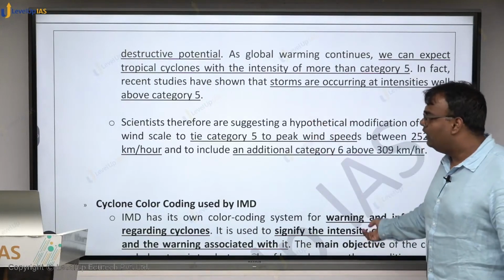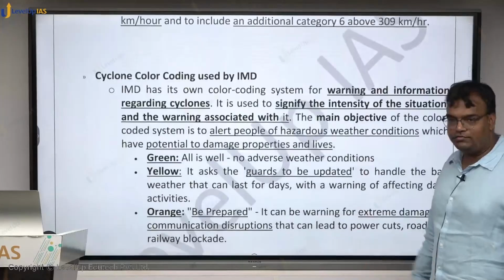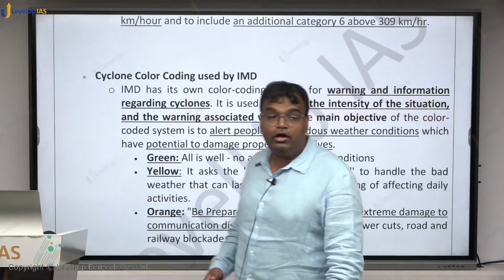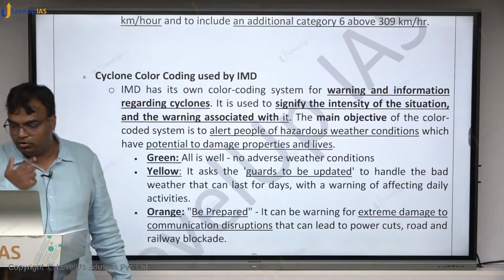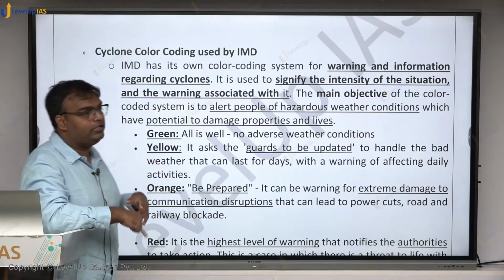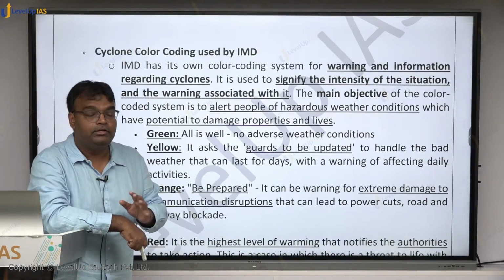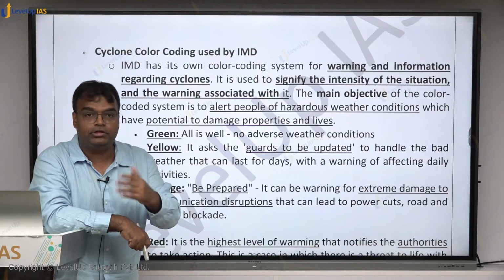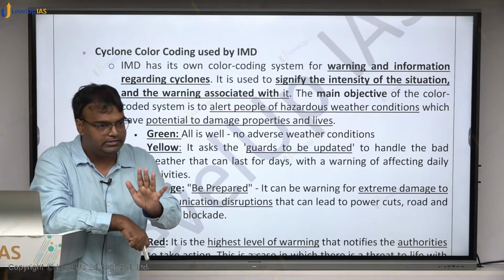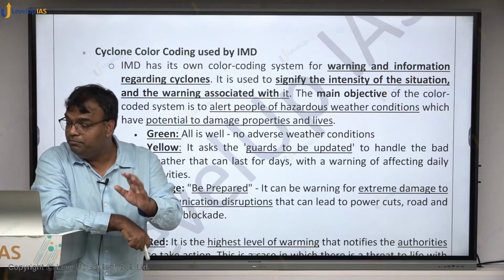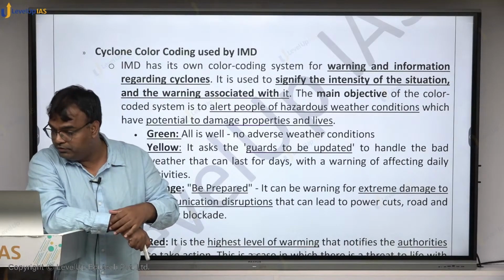Now let's come to IMD's color coding of cyclone. What is the meaning of this color coding and why is this color coding done? We'll talk about this. Let's come to cyclone color coding by IMD. How does IMD do color coding and what are its implications? Let us understand that, or what is the meaning of those color coding.